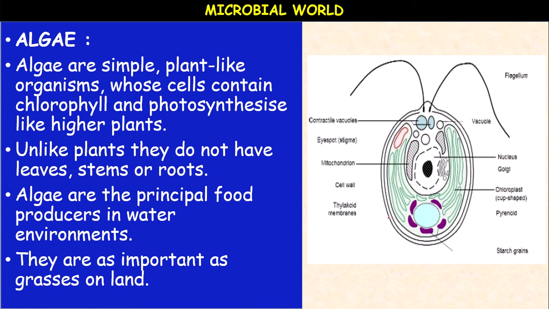Here, unicellular Chlamydomonas possesses a contractile vacuole, and it possesses vacuoles, nucleus, Golgi bodies, and chloroplasts are present. Pyrenoids, the stored food materials, are present, starch grains, and the chloroplast is a characteristic feature.